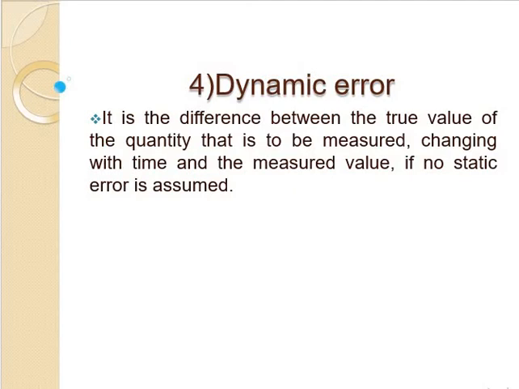Now we will see the types of errors. Errors are classified: the first one is calibration error, the second is human error, the third is loading error, the fourth is error of techniques, and the fifth is experimental error. These are all called systematic errors or fixed errors. Next one, random errors.